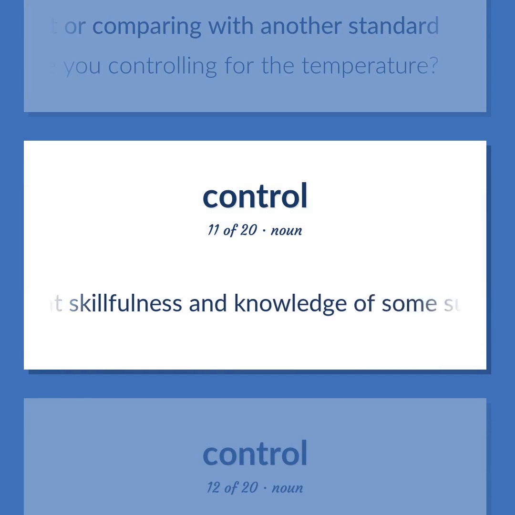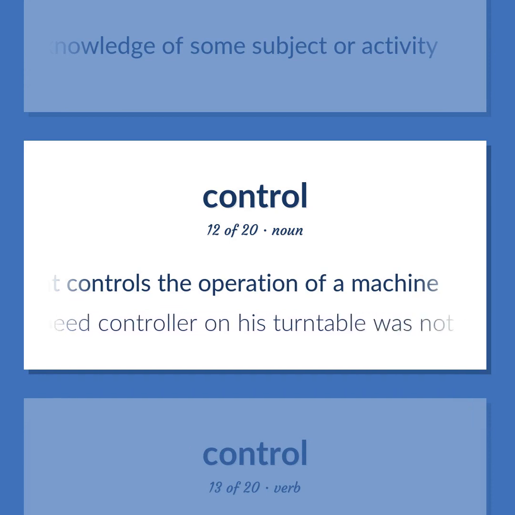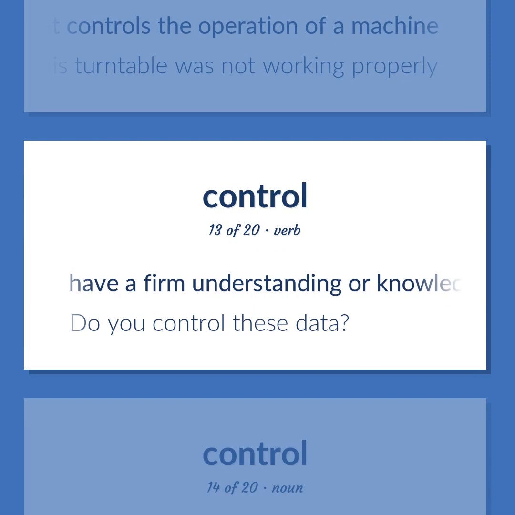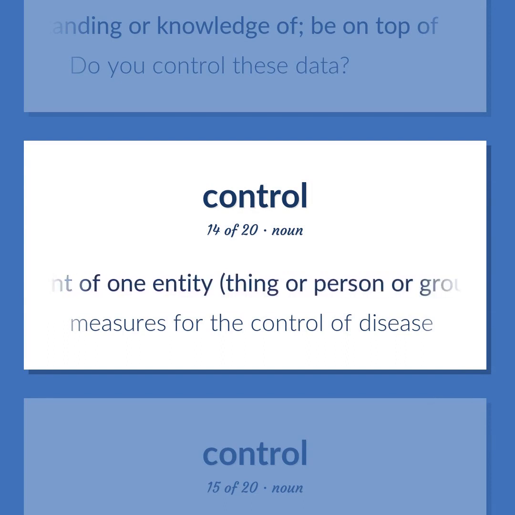Great skillfulness and knowledge of some subject or activity. A mechanism that controls the operation of a machine. The speed controller on his turntable was not working properly. Have a firm understanding or knowledge of; be on top of. Do you control these data? A relation of constraint of one entity, thing, or person or group, by another. Measures for the control of disease.